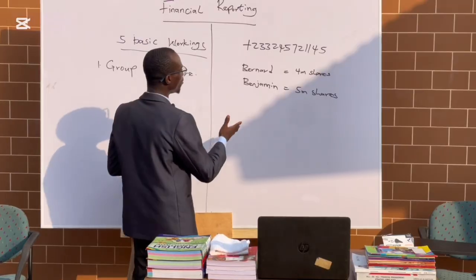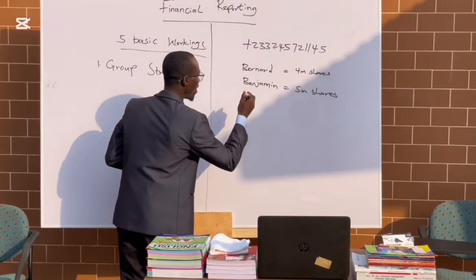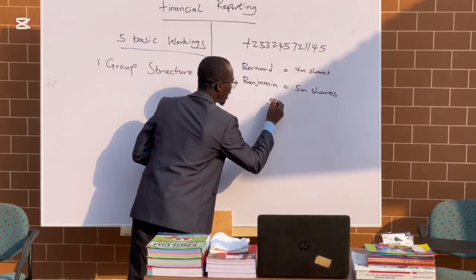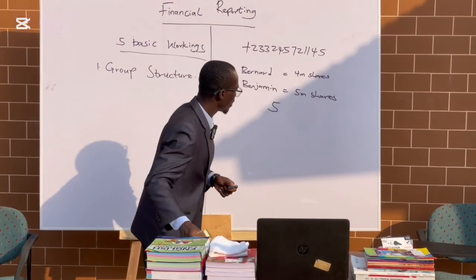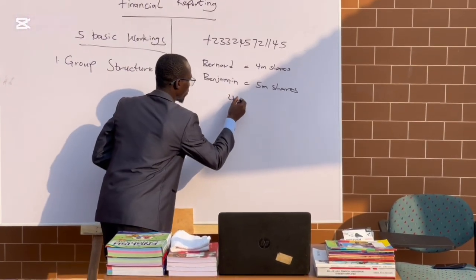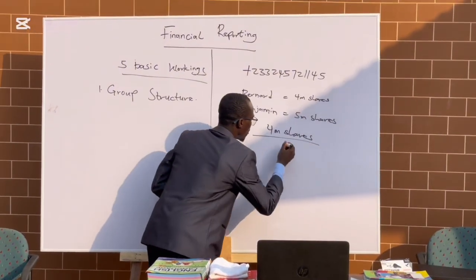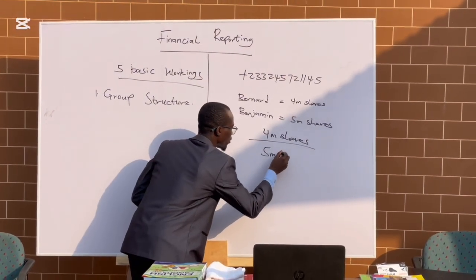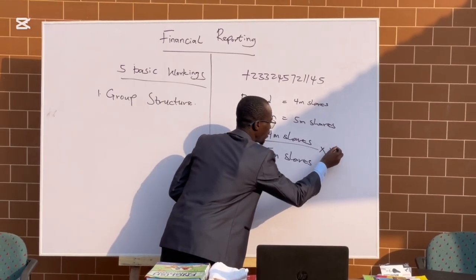If you want to know whether Bernard will be a parent, we divide Bernard's shares, which is 4 million shares, by the 5 million shares of Benjamin, then multiply by 100%.